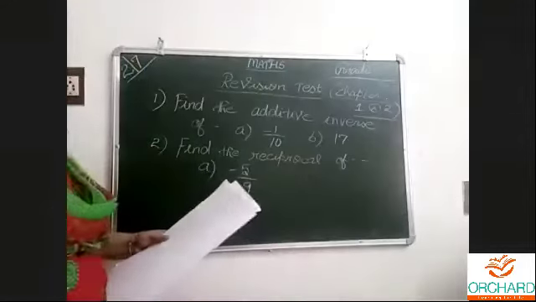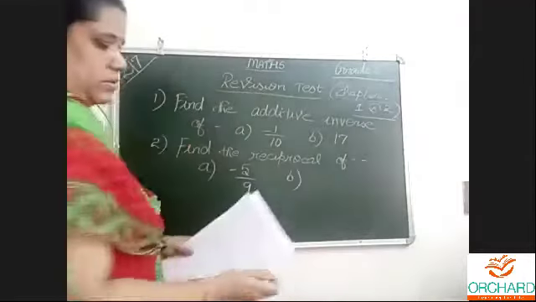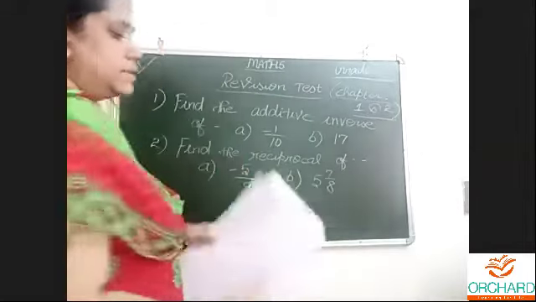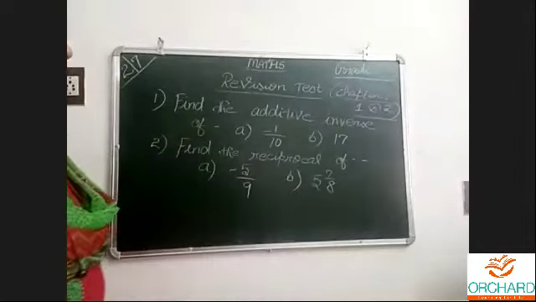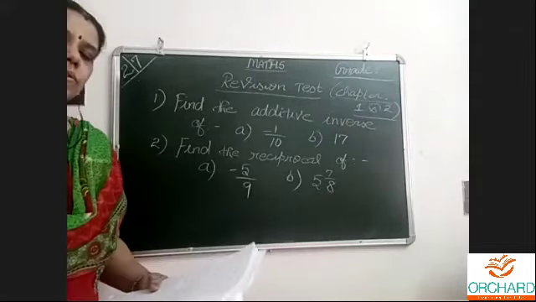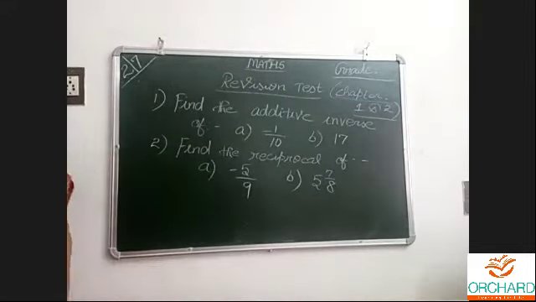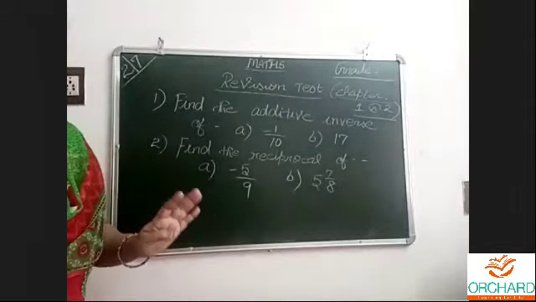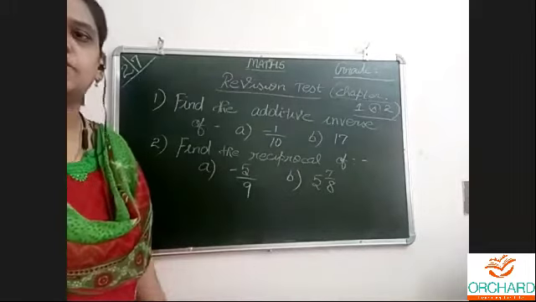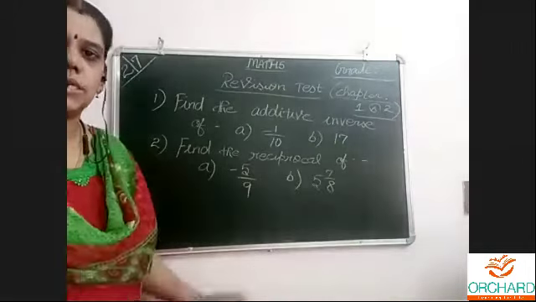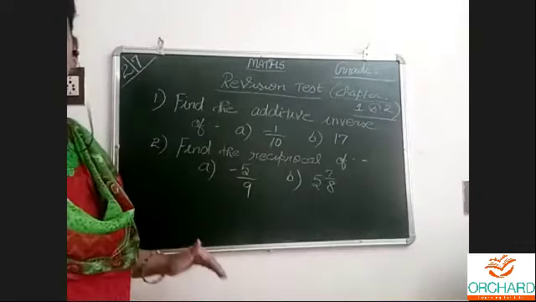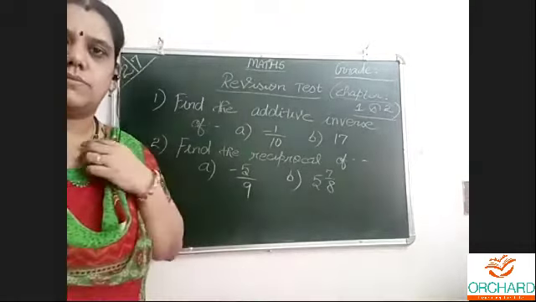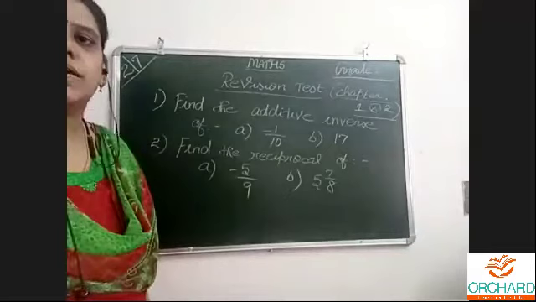Reciprocal of minus 5 by 9 and 5, 7 by 8. Just now I made these questions. 10 minutes back, I made this many questions from the first and the second chapter. Now, after completing these 4 small 1 mark sums, keep your video on. Show me this. Then I will give question number 3, 4. Then we'll give 5, 6 and so on. At a time together, I cannot check.